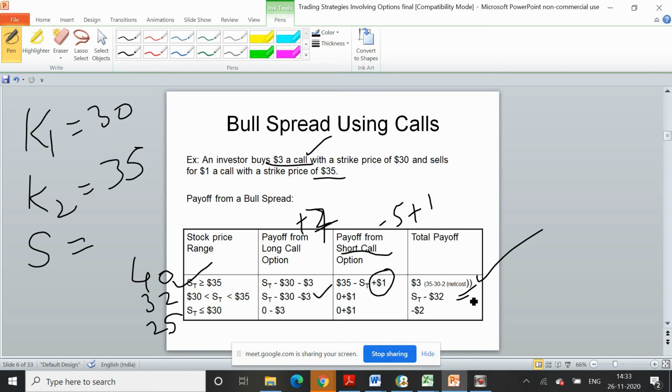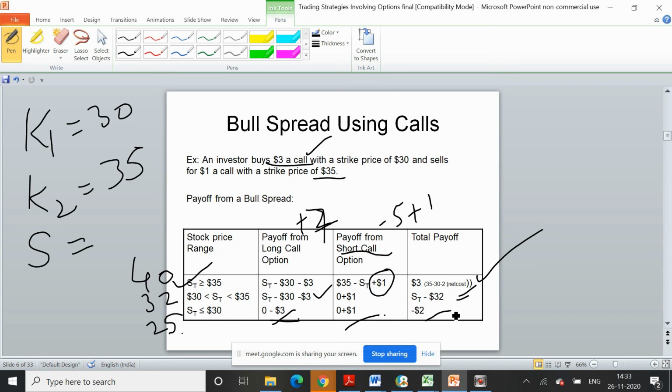If the spot price is less than 30, let's say 25, the long call will not be exercised, and the short call will also not be exercised. But you have already paid $3 as an option premium and received $1 as an option premium, so that comes out to be your net payoff.